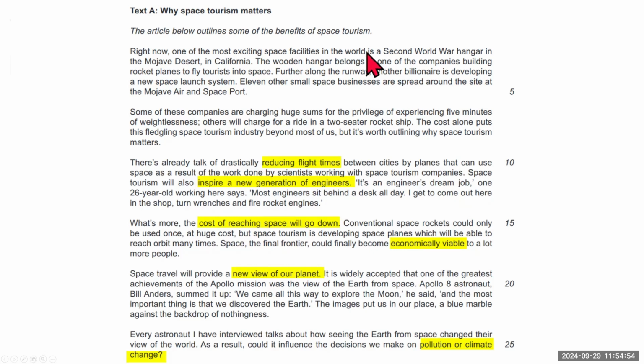So this article is in favor of space tourism, and I have highlighted some of the points. So here, the technology will reduce flight times between cities. It will inspire a new generation of engineers. Eventually, the cost of reaching space will go down and it will become economically viable to a lot more people. And space travel will provide a new view of our planet, and it may influence our decisions on pollution or climate change. So there will be a positive environmental impact.